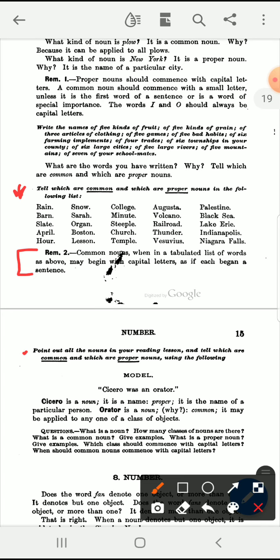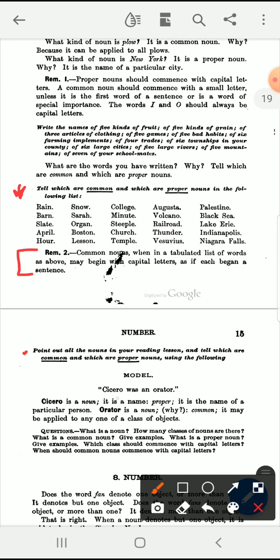First, you'll have to identify which words in the sentence are nouns. That's the first challenge. Determine which words in a sentence are nouns, and then, after you've identified the nouns, tell whether each noun is common or proper. That's a good exercise, and the book here gives you a model to follow to do this.